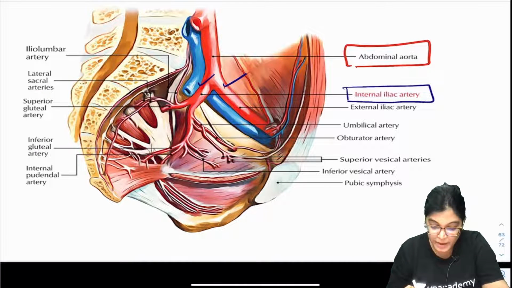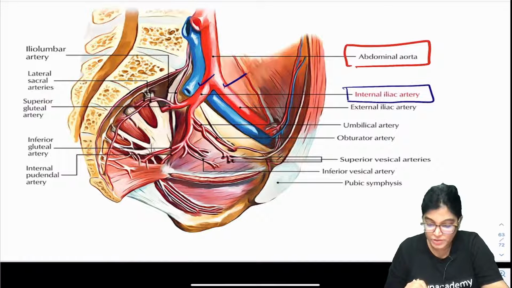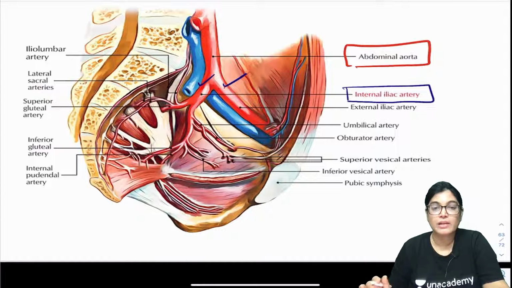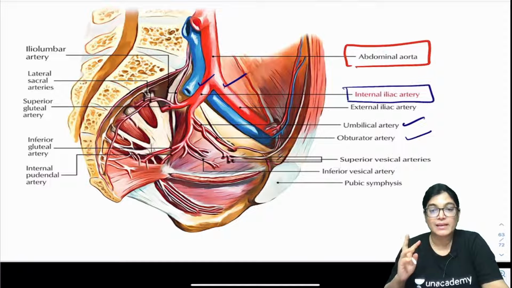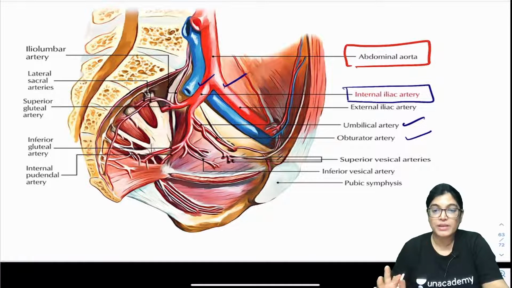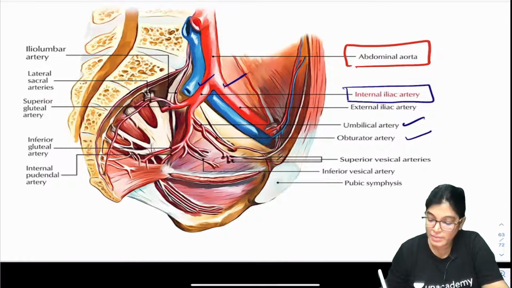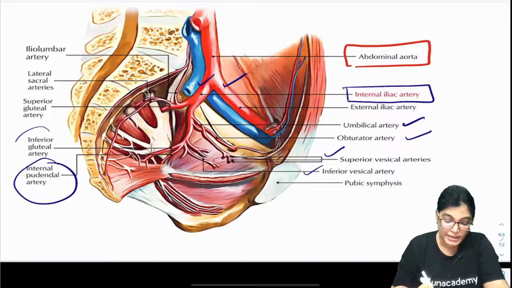In this diagram, the internal iliac artery division has been shown. Important branches from the anterior division are umbilical artery, obturator artery, the vesical arteries, superior and inferior, vesical meaning pertaining to urinary bladder, then internal pudendal, inferior gluteal.